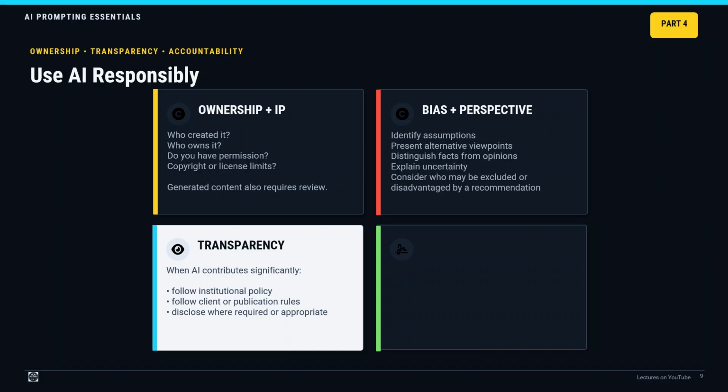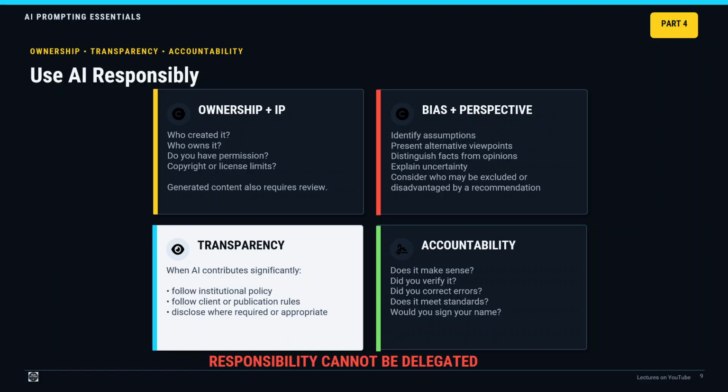Transparency supports trust. Accountability. AI generates responses. Humans make decisions. Before accepting important AI-assisted work, ask, does this make sense? Have I verified the significant information? Have I corrected errors? Does it meet professional standards? Am I comfortable accepting responsibility for it? Would I sign my name to it? If the answer is no, the work is not ready. Responsibility cannot be delegated to AI.